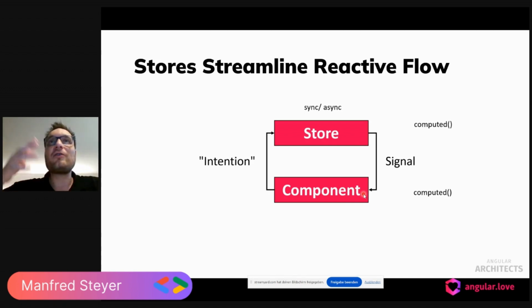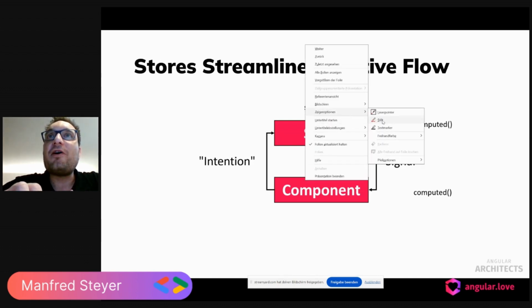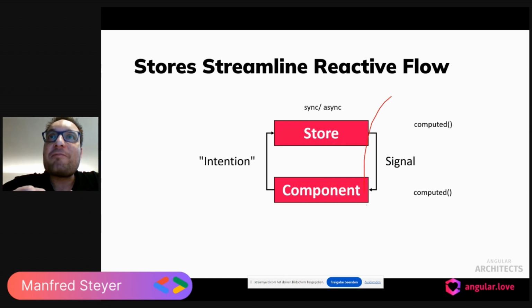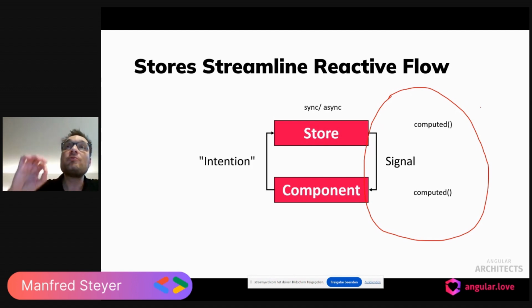You might have deserts and ratings. Sometimes you want to combine both. Sometimes you want to have the ratings without your deserts, and sometimes you want to have your deserts without your ratings. And here you can compute everything together in the structure you need. So I think the key takeaway of all of this is that signals are mainly suitable for the right side here, for synchronously transporting values into your view and for synchronously projecting your values.